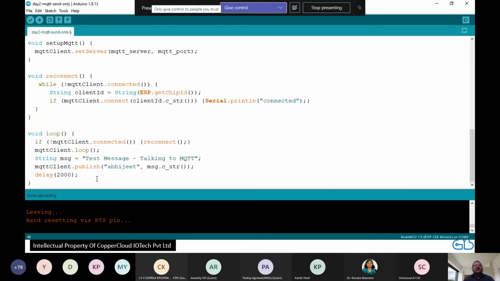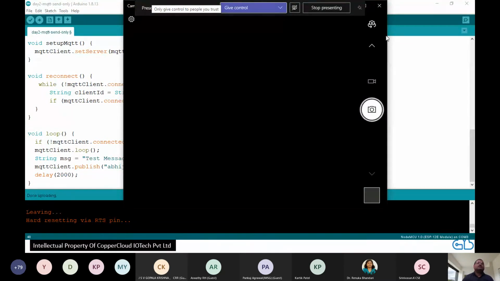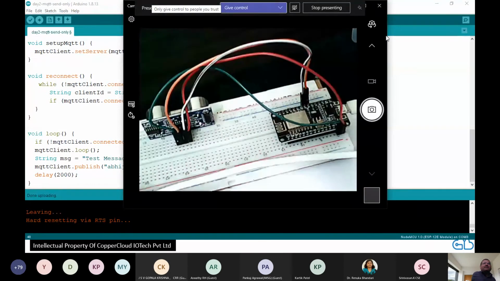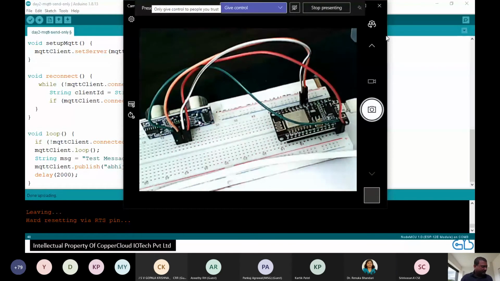So what we'll do next is, you remember the program we had written the day before yesterday where we were showing the distance reading on our console. We had put, can we switch on the other camera? Yes. So I'm just showing you the device that we have prepared for this one. So this is the setup. Renuka ma'am, can you see the second camera? Yes, sir. All right, perfect.